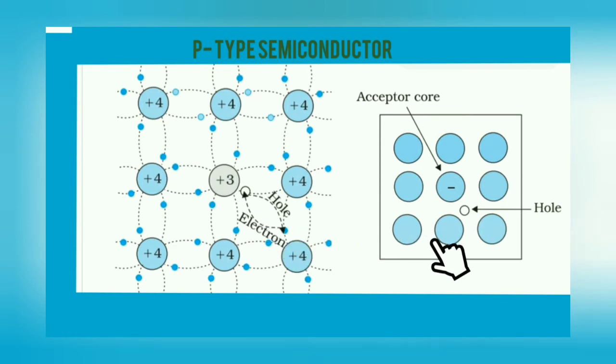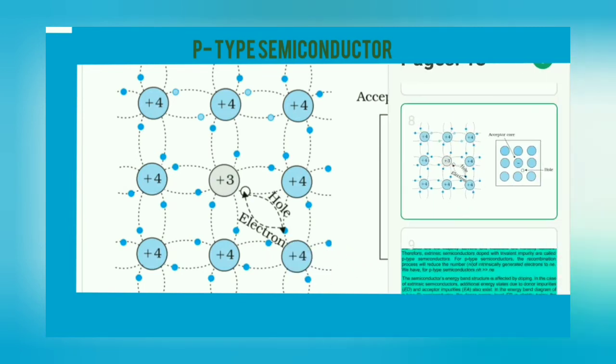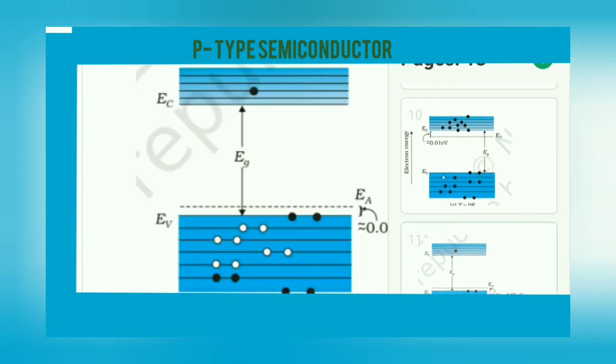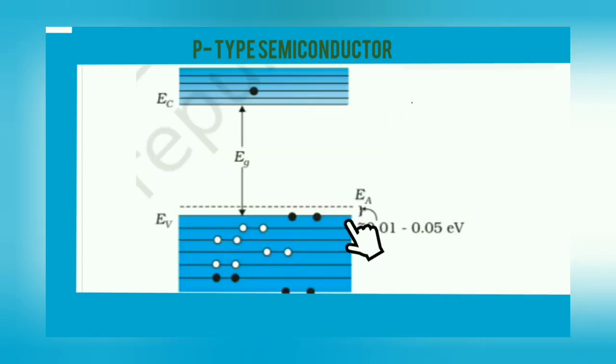We can see the core of the acceptor impurity here. This is the crystal, accepting an electron from the host atom. So the core is negatively charged and the hole has positive charge. You can see that just above the valence band there is a level, the level for the acceptor impurity.